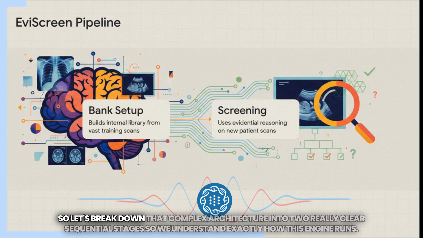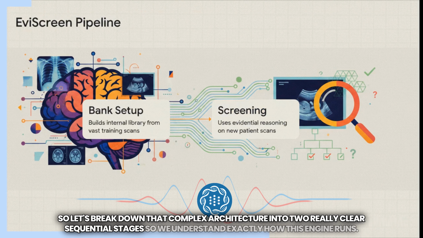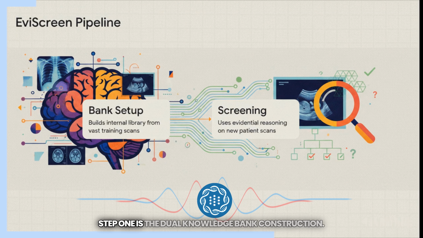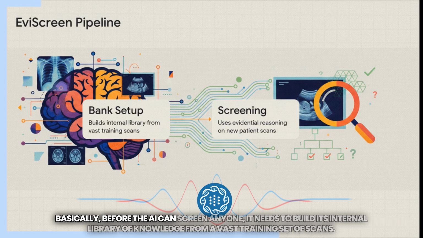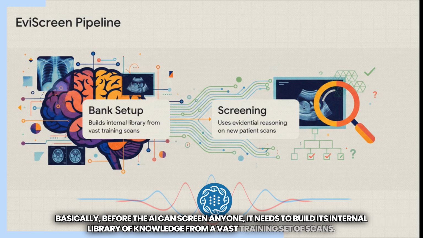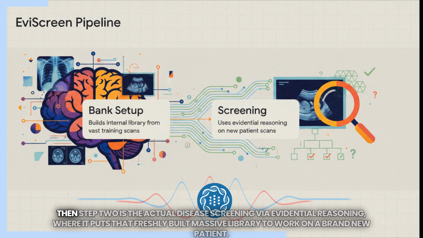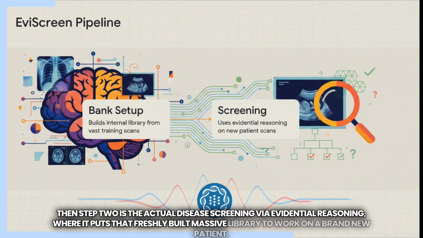So, let's break down that complex architecture into 2 really clear sequential stages so we understand exactly how this engine runs. Step 1 is the dual knowledge bank construction. Basically, before the AI can screen anyone, it needs to build its internal library of knowledge from a vast training set of scans. Then, step 2 is the actual disease screening via evidential reasoning, where it puts that freshly built, massive library to work on a brand new patient.